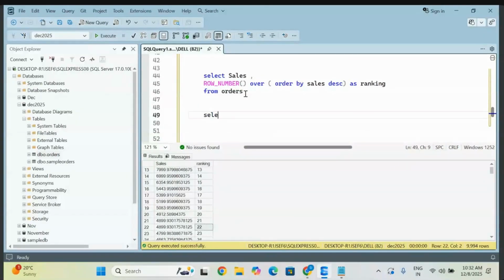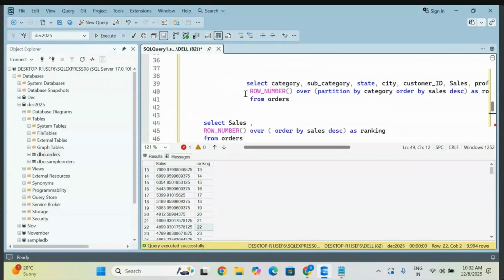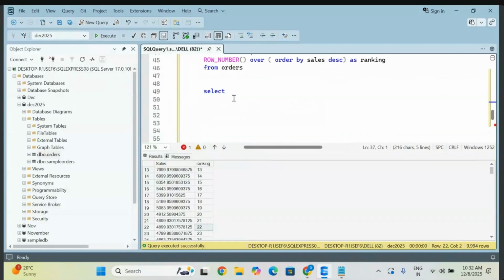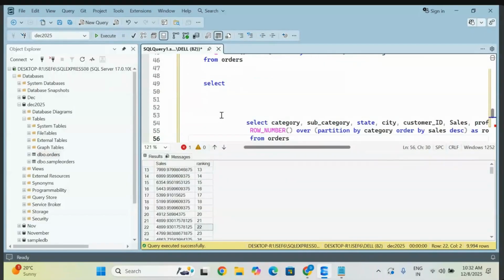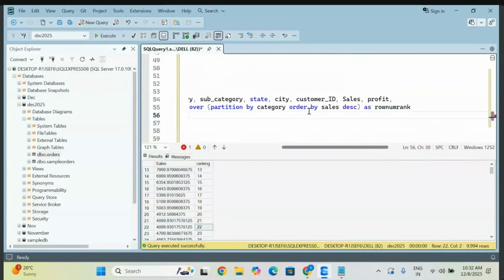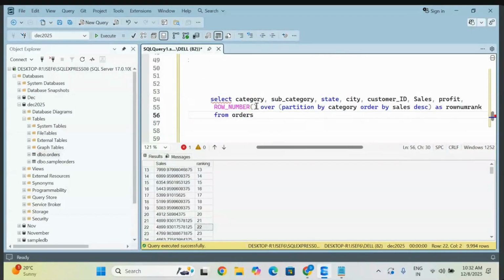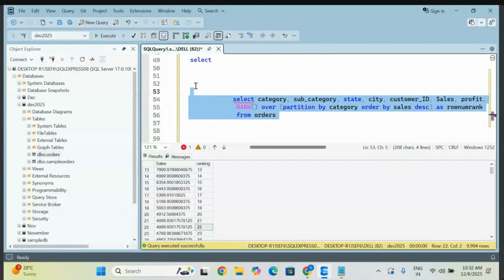Now let me go with another one. Let me copy the same thing, why write it again and again? Now I'm just changing the rank only. Here I'm using the rank function, nothing bigger. I'm also using partition, based on category. If I remove the partition we will understand, and if it is there, we will understand. First there is the partition now. Go and check it out.